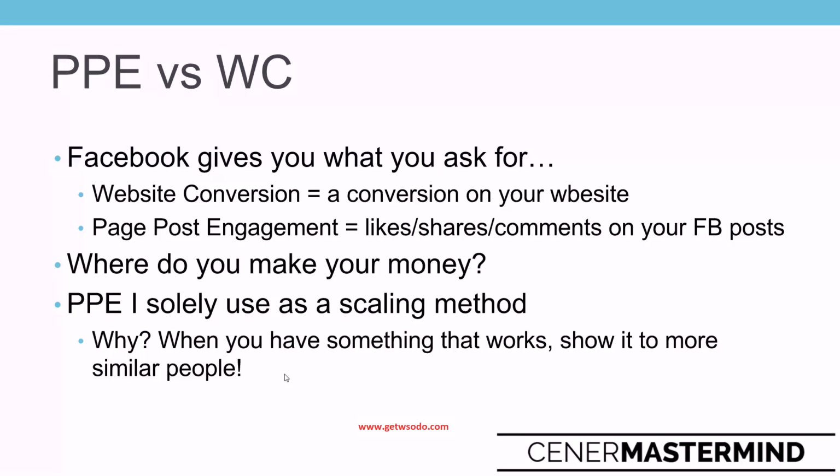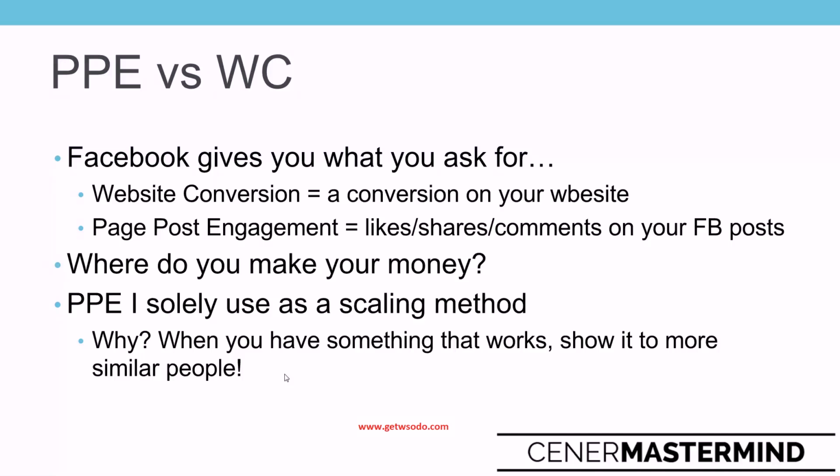And why is that? Well, when you have something that works, you want to show it to more similar people. Okay? And you'll find that even if you use the exact same targeting, right? This is called scaling by objective. Even if you use the exact same targeting, you're never going to reach 100% of your audience. Facebook deems some people to be easily viewable under a website conversion objective, right?